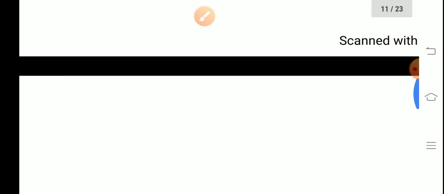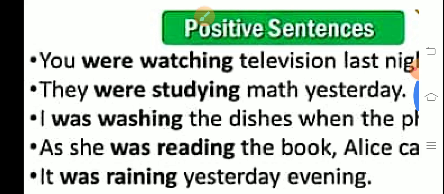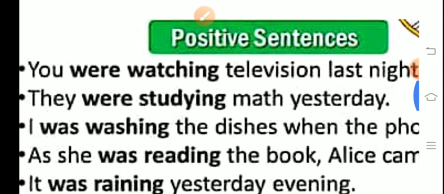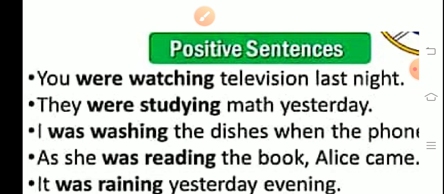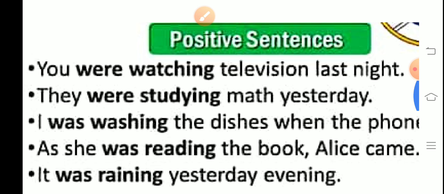So next, some examples are there. Positive. You were watching television last night. Just because you is used here, with you you have to use were. With they also you have to use were. Again in the second sentence, they were studying math yesterday.